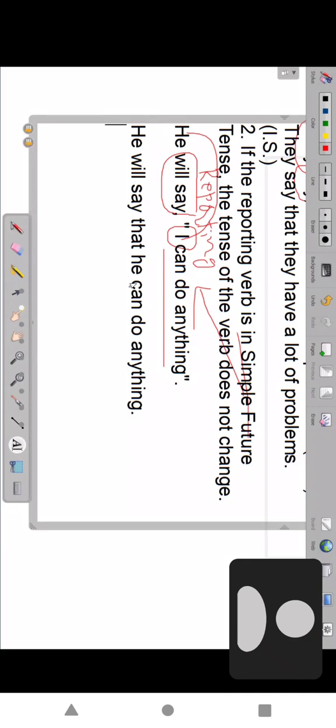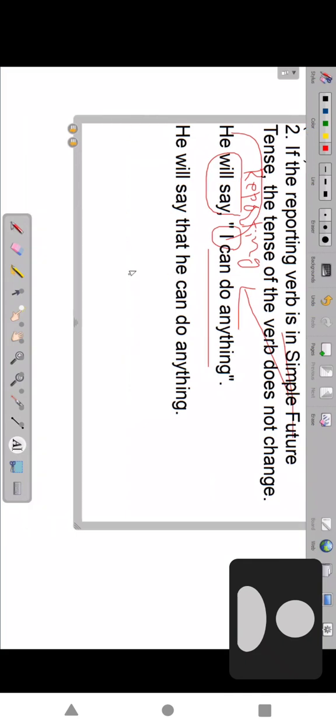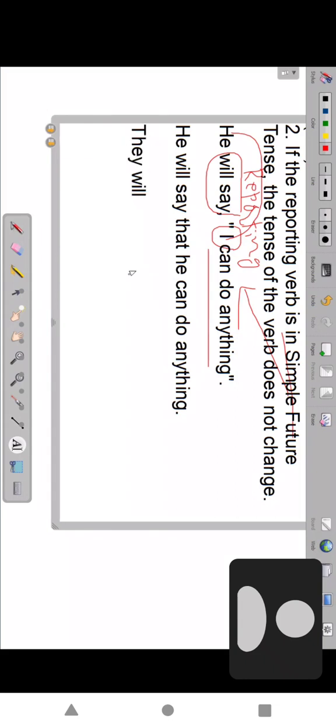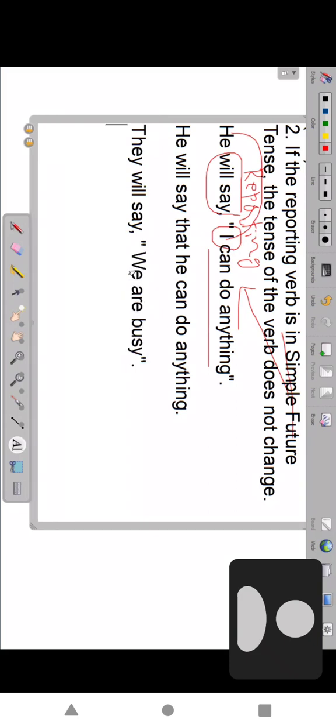This is direct form. So they will say, we are very busy. Every time people say that one. We are very busy. So how can we say that? They will say that they are busy. They are busy, same, because I am busy, we are busy, he is busy, you, they, we are only same. So same tense, we are not changing.